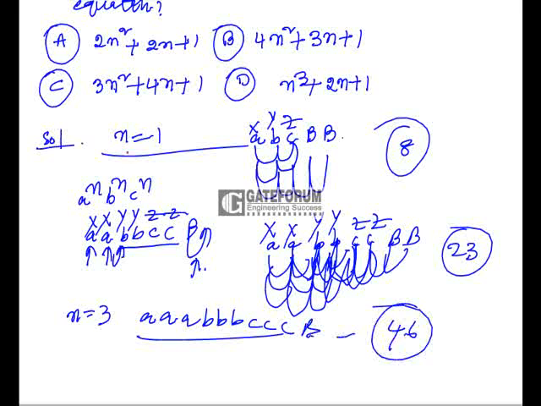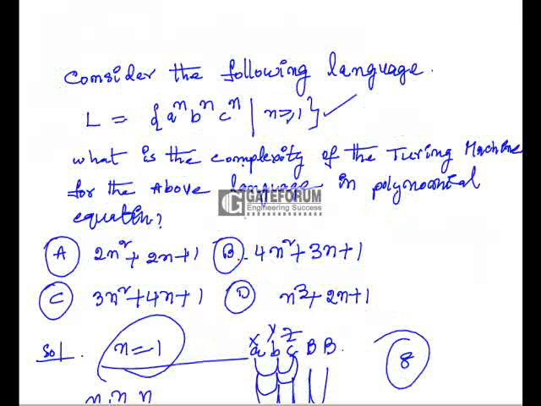So substituting these values for n is equal to 1, 2 and 3, this equation is suitable, that is 4n square plus 3n plus 1. Option B is the right option, 4n square plus 3n plus 1. The complexity is always calculated based on the number of movements of the head for accepting the language.